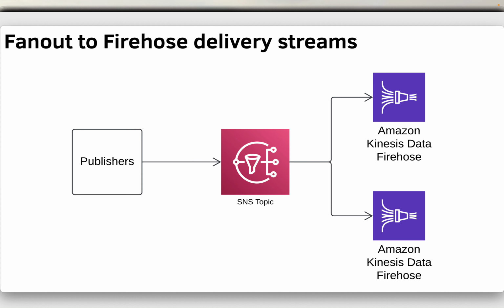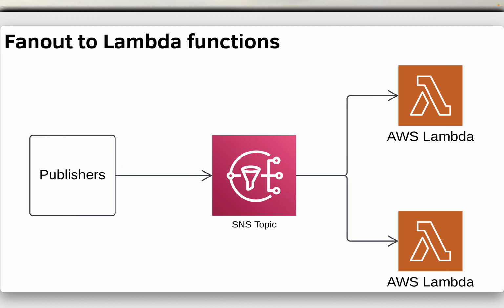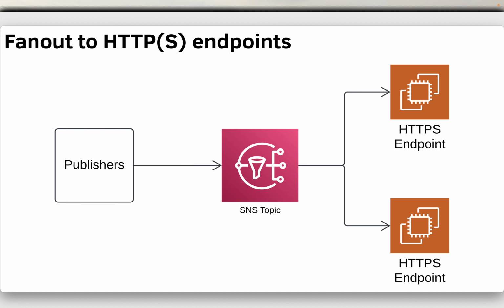So same, this can be done with other systems as well. So this is for Firehose delivery stream. So you can again do a fan out, and you can do the same for Lambda. Depending on your use case, sometimes you will use Firehose delivery system, sometimes you use Lambda for serverless application processing logic, or you can send it to any custom HTTPS endpoint as well. And that, for example, can be a business application, a REST endpoint. You just send it, and based on the business logic, that will process the